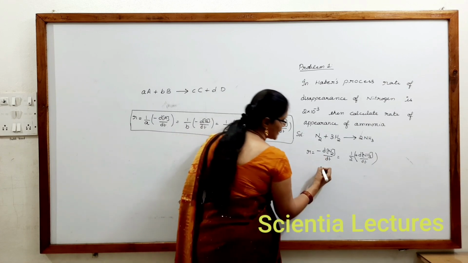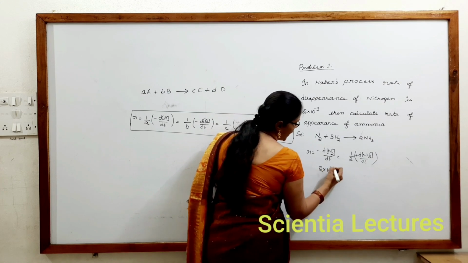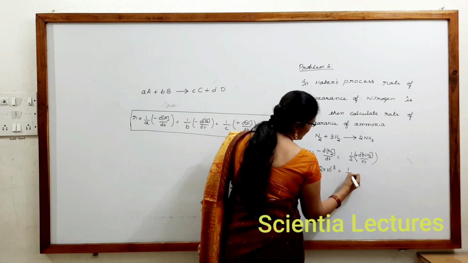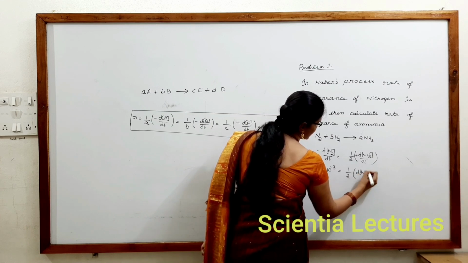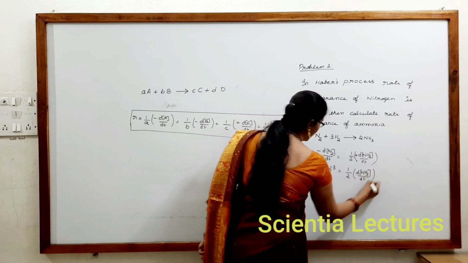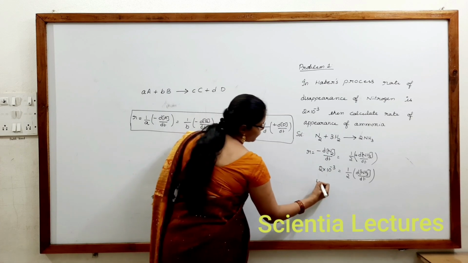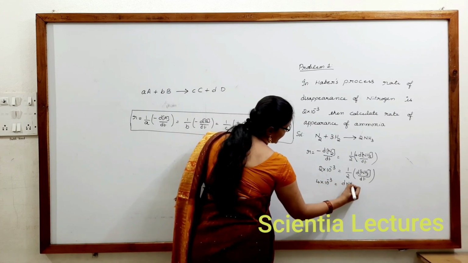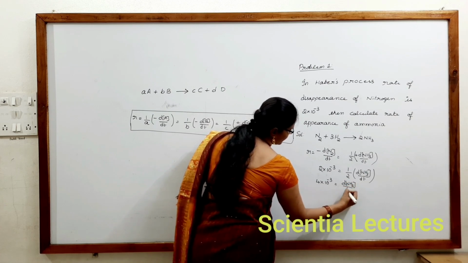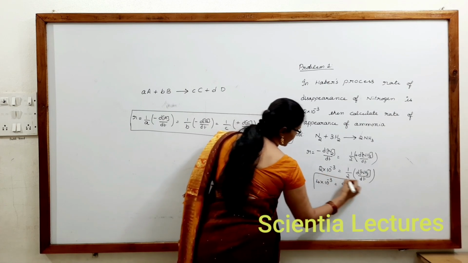So this was given as 2 into 10 power minus 3 is equal to half into dNH3 by dt. Now remember carefully, this half, if it goes to the other side, gives 4 into 10 power minus 3 equal to dNH3 by dt. So this should be the answer.